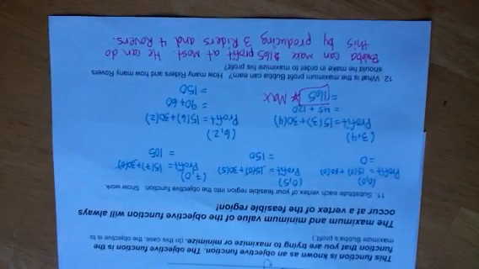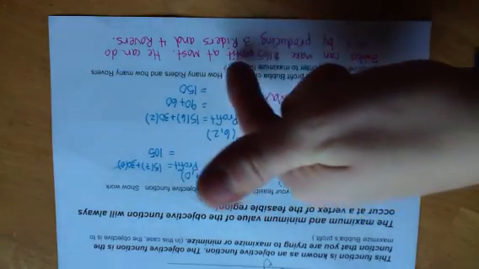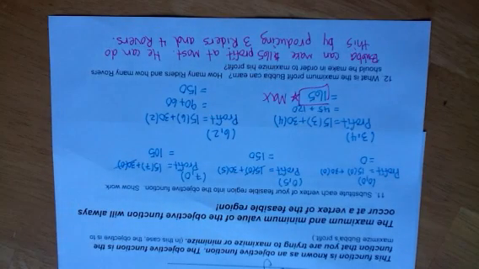so Bubba can make $165 profit at most. He can do this by producing 3 riders and 4 rovers. There's lots of different ways you could say that sentence. I might have said, Bubba should make 3 riders and 4 rovers in order to reach the maximum profit of $165. But you need to be specific when you write your sentence in stating the reason why he should do what you're telling him, because the reason why is so he can make the most profit he can, and how he should do that.